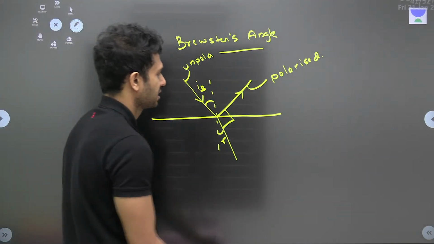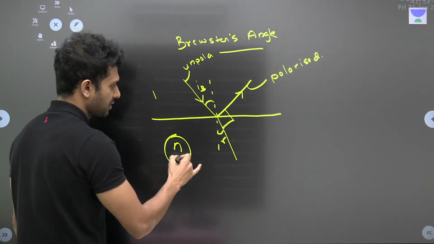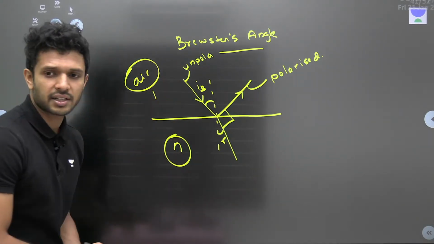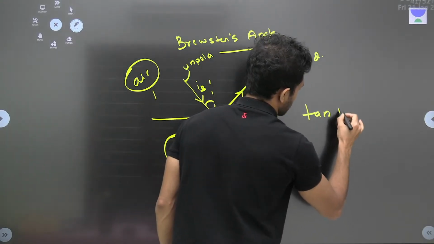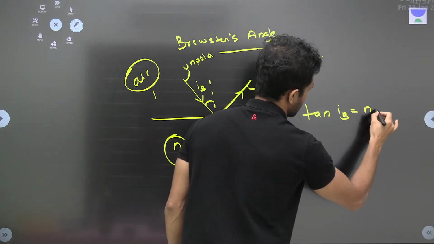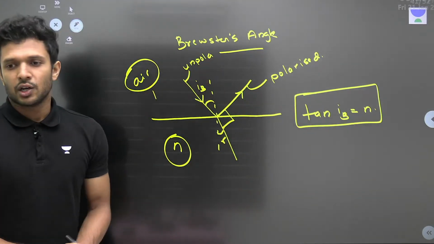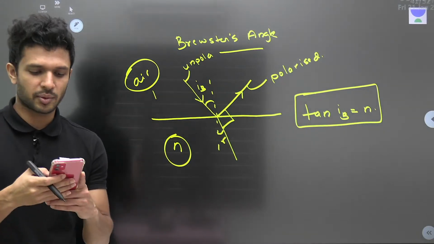Do you remember the formula? If the second material has a refractive index of n, and the first material is air with a refractive index of 1, the formula that you have to know is tan of Brewster's angle is equal to n. That was the last topic, the final topic of the session.